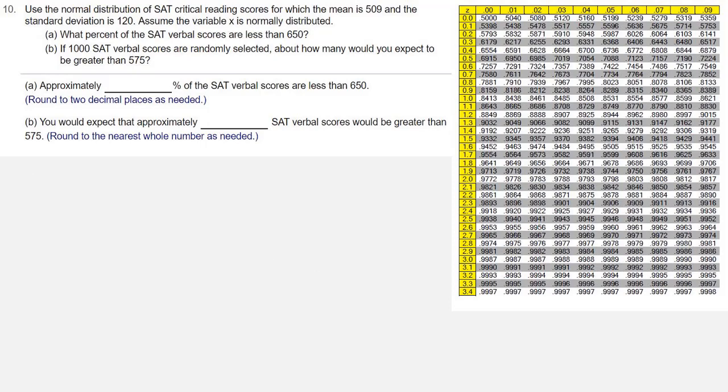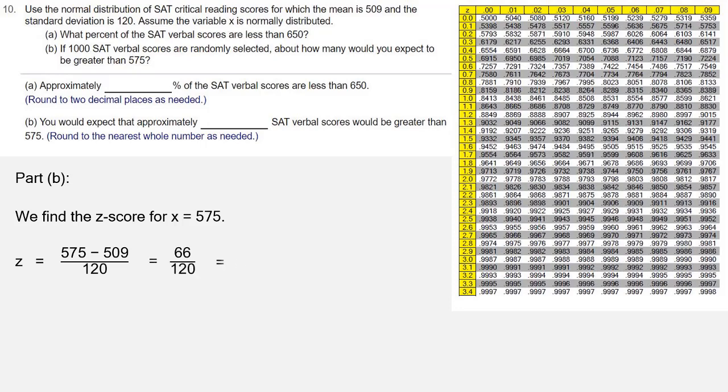In part B, we need to do a similar thing, but then we'll have to do some multiplication at the end. We're looking for the probability that the SAT verbal scores would be greater than 575, so we need the z-score for x equals 575. Z equals 575 minus 509 over 120, which is 66 over 120, which is 0.55. That has a table value of 0.7088.